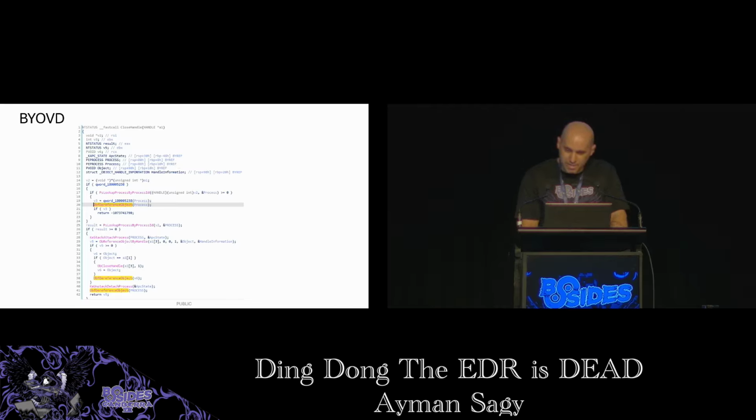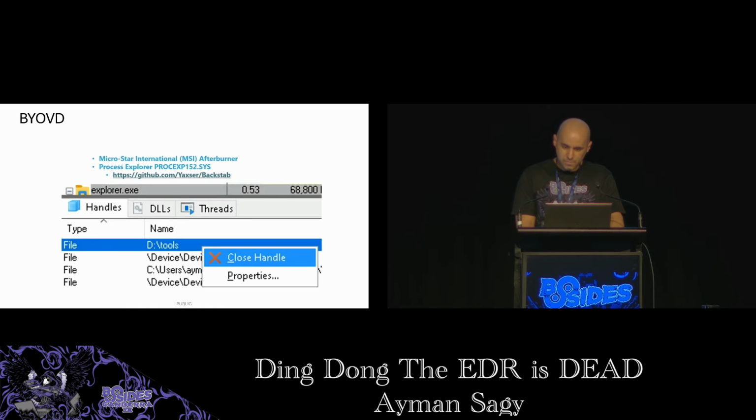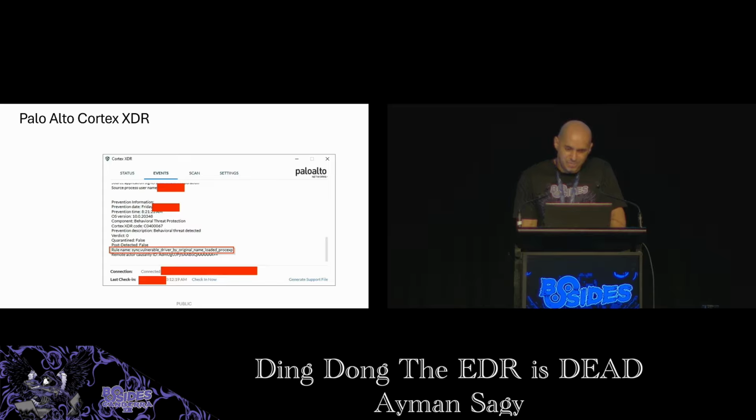Now, the idea is that if we close arbitrary handles of a process, this process will most likely crash on its own and die when it tries to use those now invalid handles. This is beneficial for OPSEC because we did not directly terminate the targeted process. Instead, it just appeared to crash. This is a clever attack implemented by this tool called Backstab. So I gave it a try to stab the EDR, but then again, blocked by Cortex. It knows about this one too, of course.